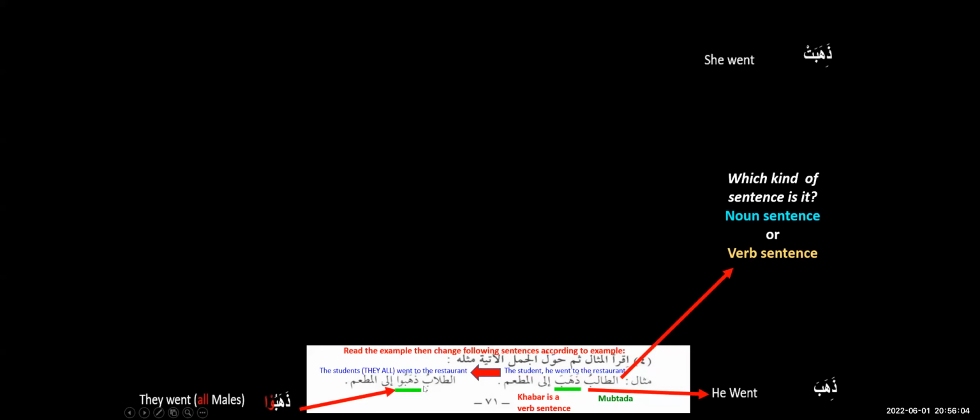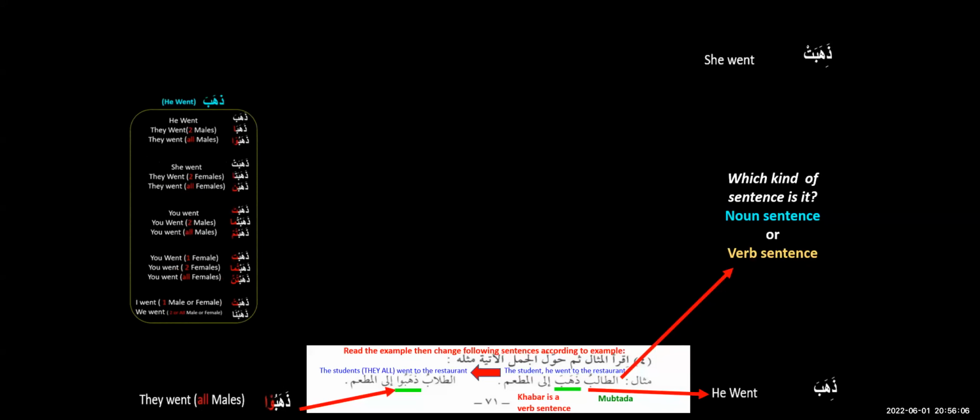It is so simple, really. It's really not difficult at all. Once again, it is part of this chart. Dhahabu, they went. Dhahaba, he went. I hope you got that. Okay, so now we have to do it here. At-talibu. And I hope we all remember now that mubtada and khabar must match in number and in gender. So we have a sentence here: at-talibu jalasa fil fasli, the student, he sat in the classroom.